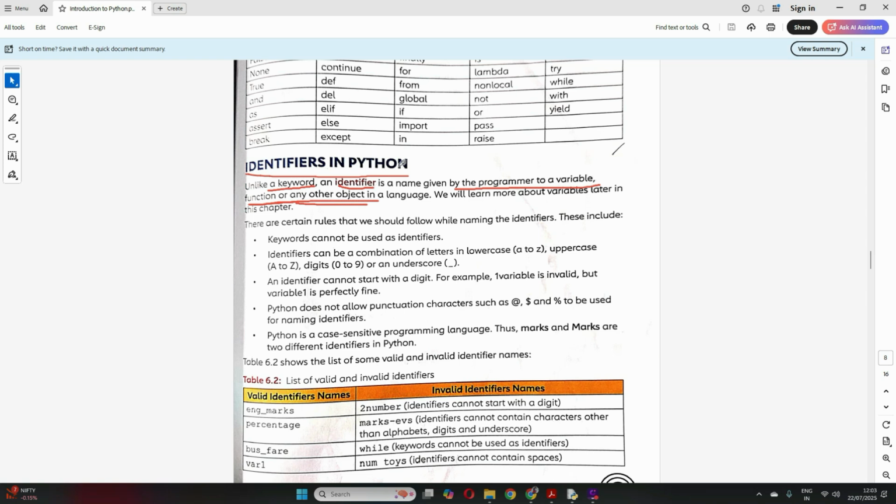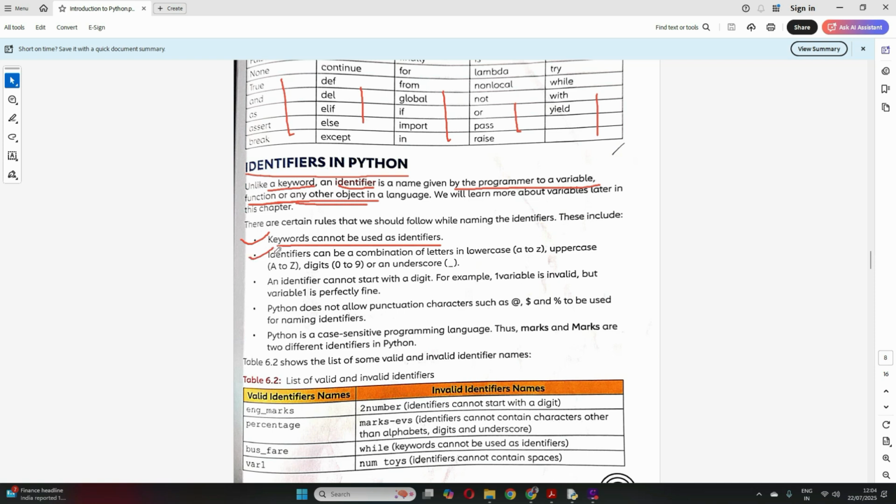Very basic is, we cannot use these keywords as our identifier, because these keywords are the reserved words. They are for the programs and the interpreters. We cannot use them for our purpose, for assigning any variable or a function name. So the first rule is keywords cannot be used as identifiers. Clear? So when you are defining an identifier, I cannot use a keyword for that.